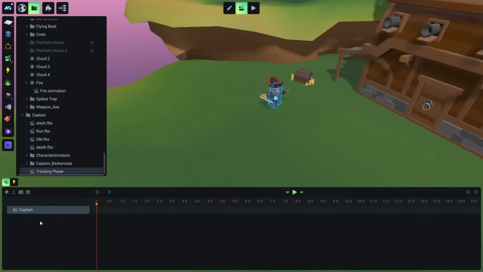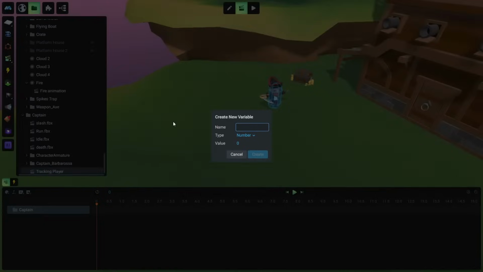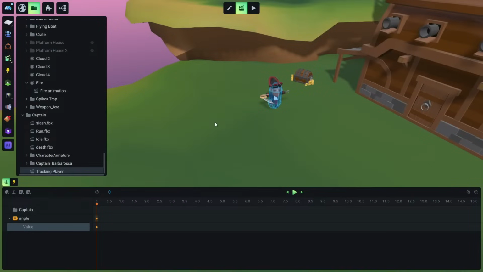Okay, but for this example, let me save it real quick. For this example, we are going to use a local variable. If you remember, I told you that we will check this in a little bit, so we will check this now. For a local variable, we need to give a name, something like angle, for example. The name doesn't matter, but the difference is that this local variable can be called only inside this animation. We cannot call it outside this animation.